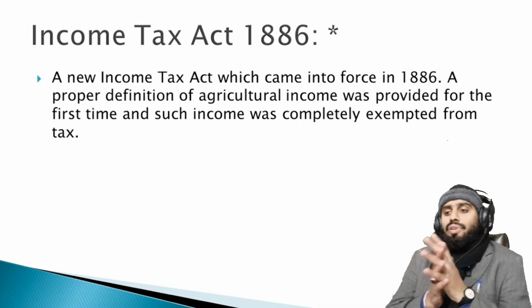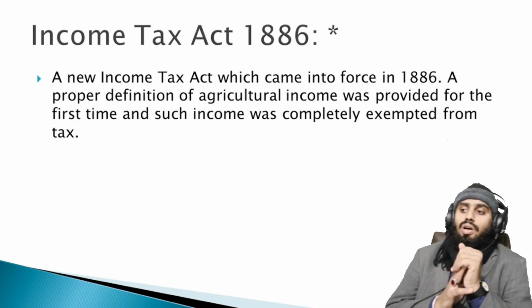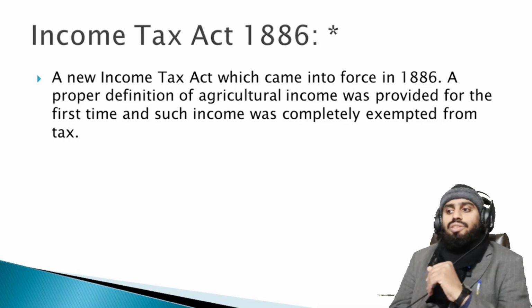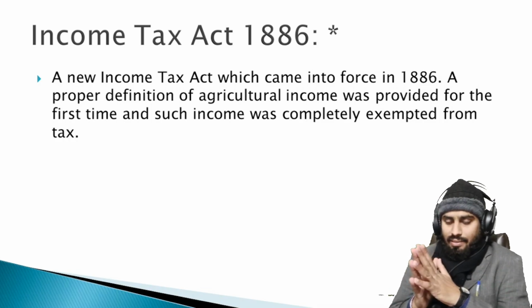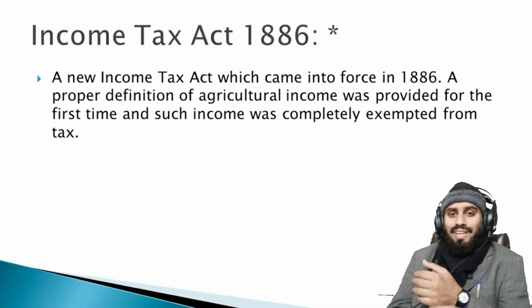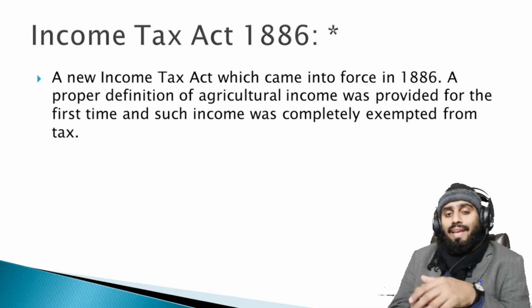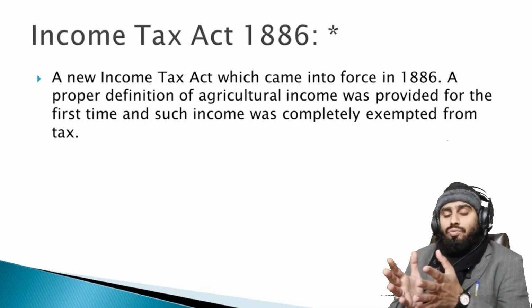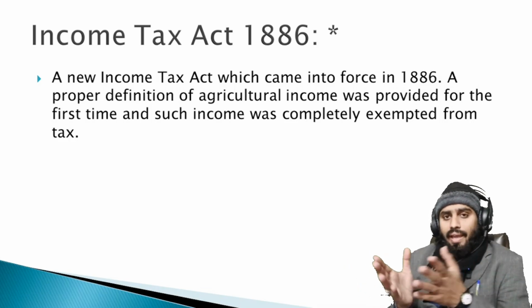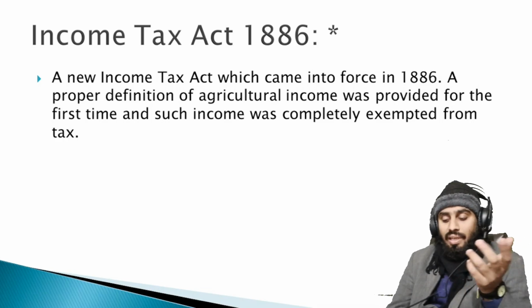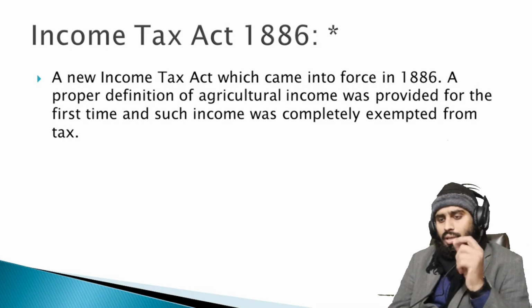A proper definition of agricultural income was provided for the first time, and such income was completely exempt from the tax. Now in 1886, again agricultural income was exempt from the tax. Not only exempt from the tax, but the 1886 Act defines what income relates to agricultural income. And what type of income basically relates to agricultural income?